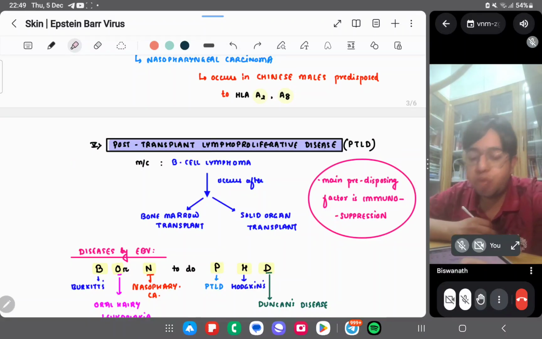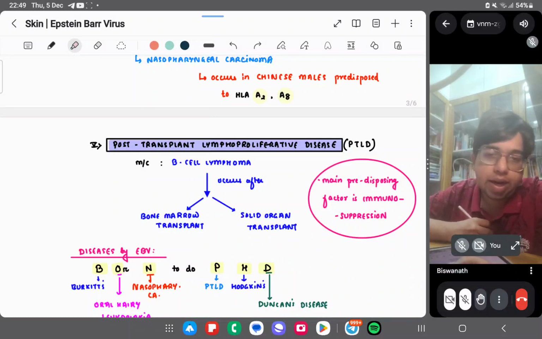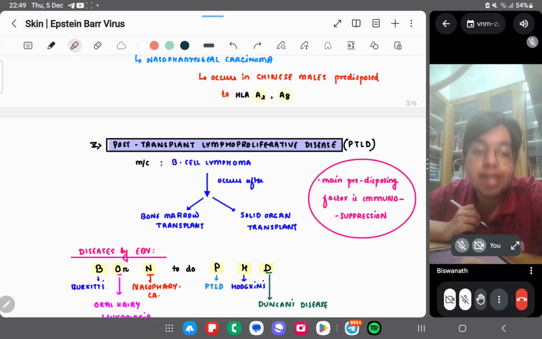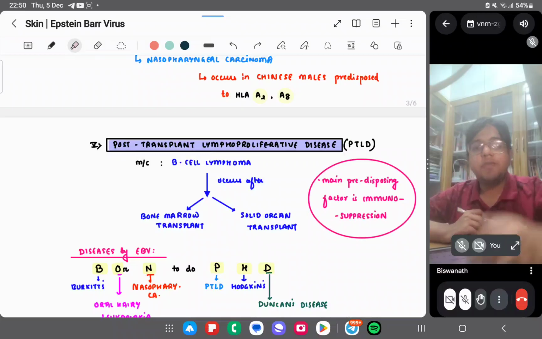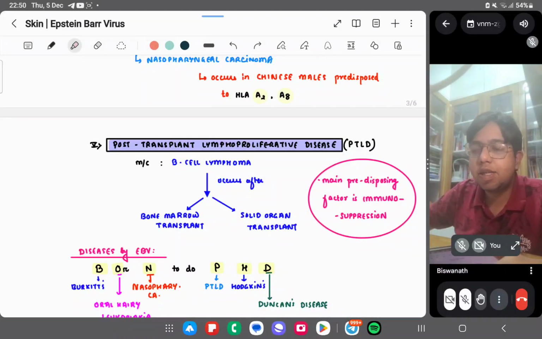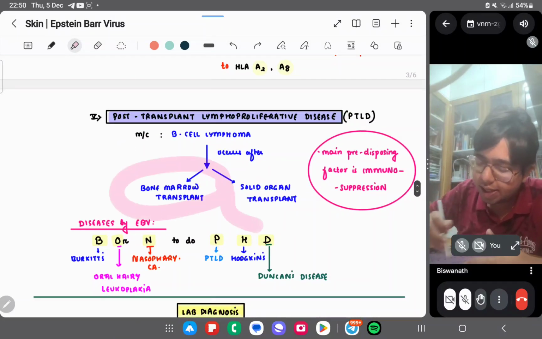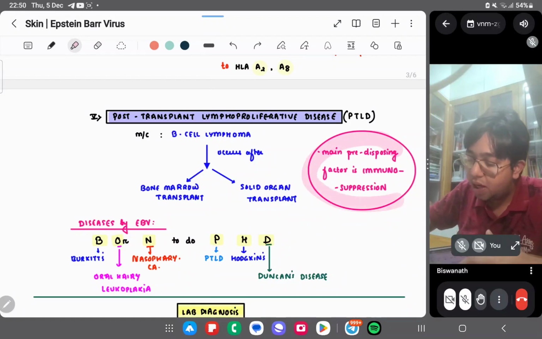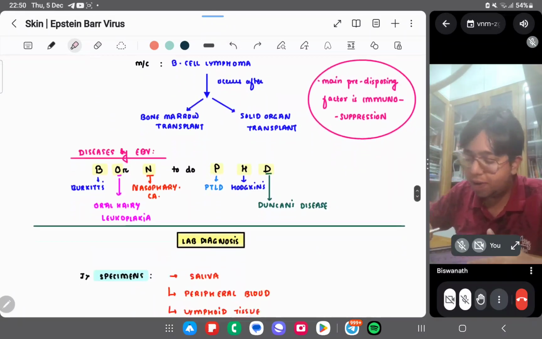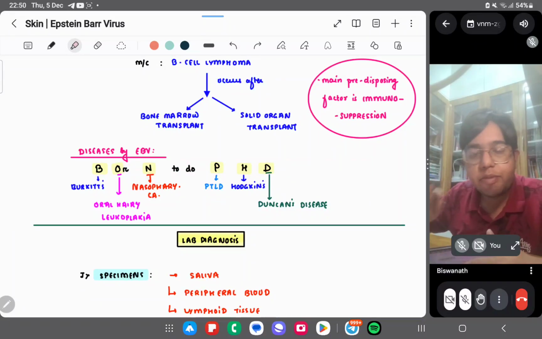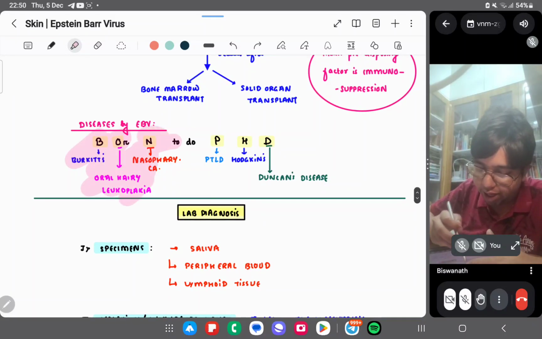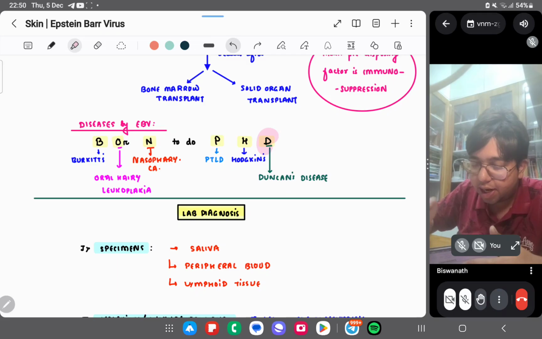The fifth disease is post-transplant lymphoproliferative disease, PTLD. Not much to learn, but you can learn PTLD. The most common presentation of post-transplant lymphoproliferative disease is B-cell lymphoma. Epstein-Barr virus is causing diseases of the B cells. PTLD is a B-cell lymphoma which occurs after bone marrow or solid organ transplant. The main predisposing factor is immunosuppression. You can remember the diseases as BORN TO DO PhD: Burkitt's, oral leukoplakia, nasopharyngeal cancer; P stands for PTLD, H for Hodgkin's, and D for Duncan's disease.